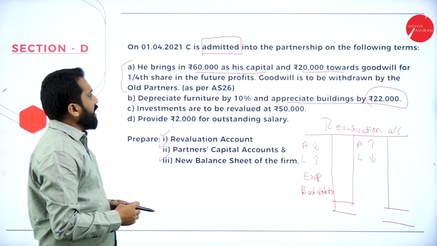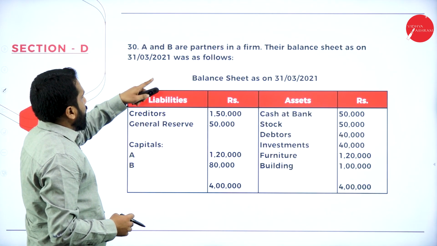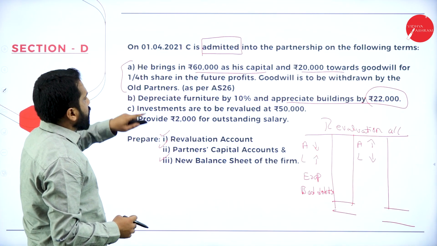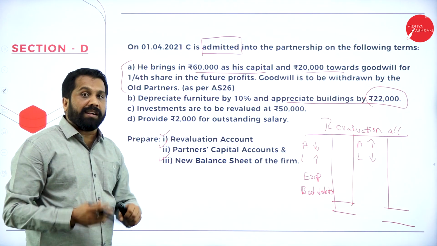What is the ratio they have? See, admitted, and have they given any ratios in this? They have not given any ratios, so it will be what?